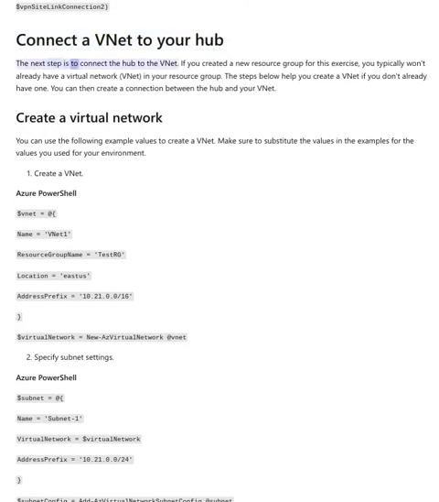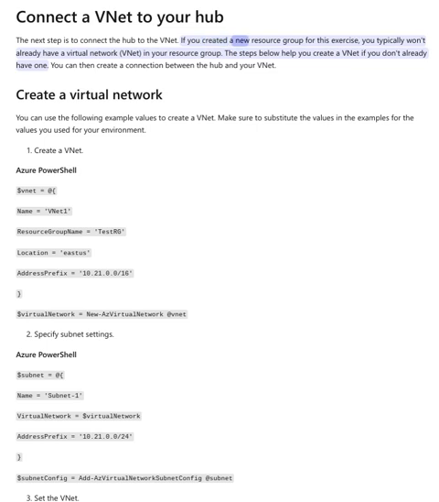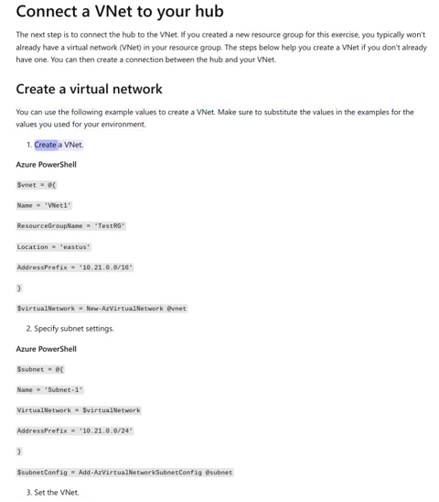Connect VNet to your hub. The next step is to connect the hub to the VNet. If you created a new resource group for this exercise, you typically won't already have a virtual network, VNet, in your resource group. The steps below help you create a VNet if you don't already have one. You can then create a connection between the hub and your VNet. Create a virtual network. You can use the following example values to create a VNet. Make sure to substitute the values in the examples for the values you used for your environment.